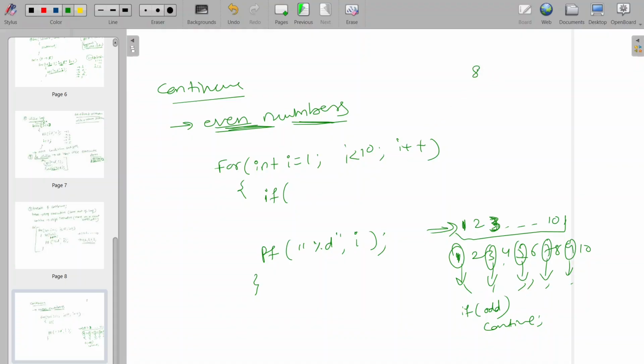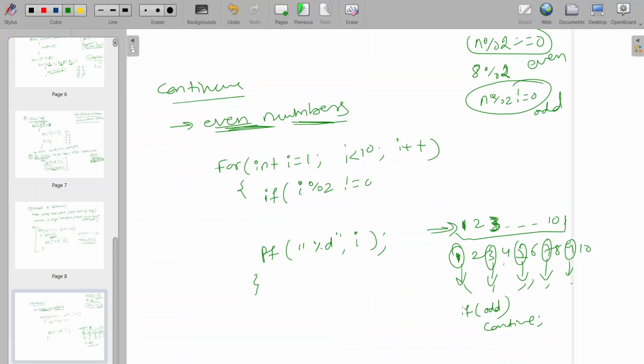Whatever the number is, if number modulus 2 equals 0, then it is even; if number modulus 2 is not equal to 0, then it is odd. In the same way, if i modulus 2 is not equal to 0, then it is an odd condition. For this odd condition, skip that particular iteration by writing the continue keyword. It will skip that iteration and the control goes to the next iteration.